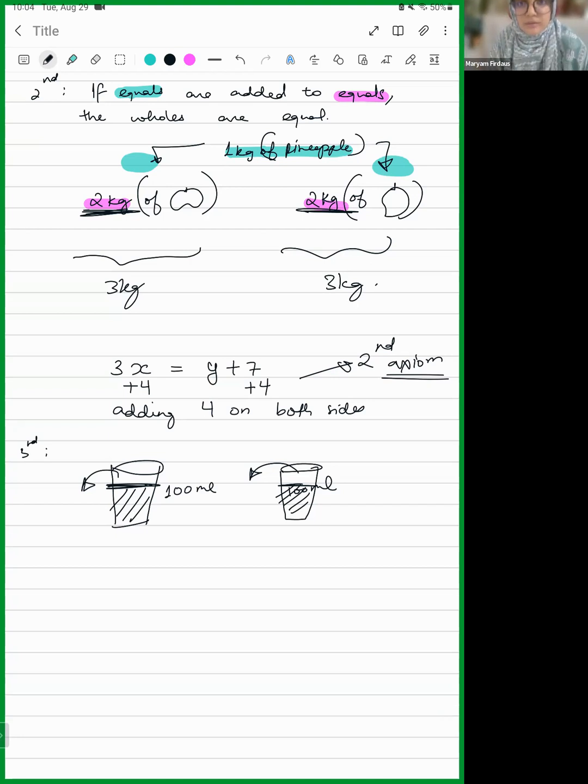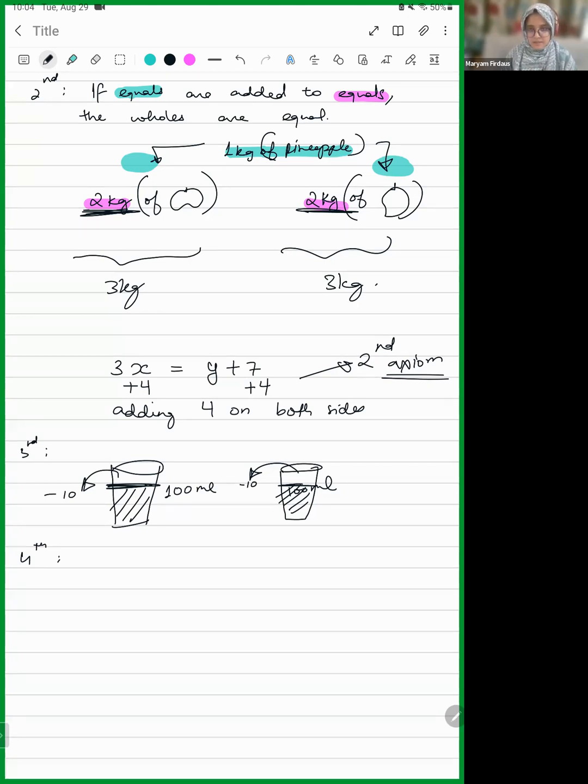Any doubt? No, ma'am. Okay. Now, Preshita, read the fourth one. Things which coincide with one another are equal to one another.